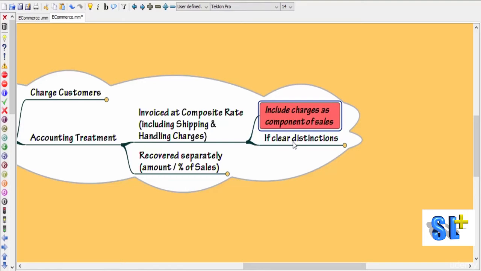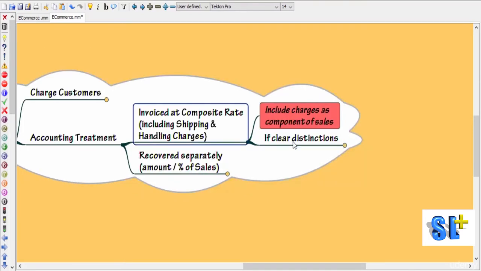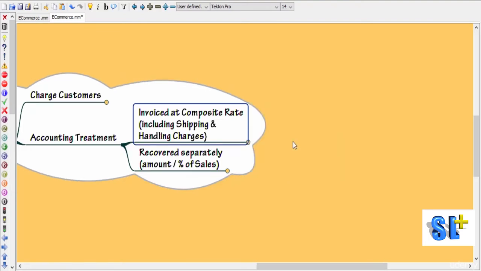So when do we treat the charge as a component of sales? When a clear distinction is not possible between the product value and the shipping and handling charges. That is, when it is included in the overall invoice value, then treat it as part of sales itself.